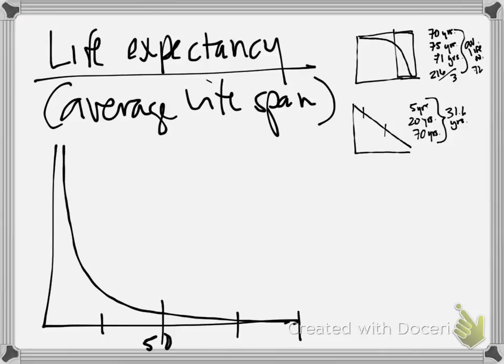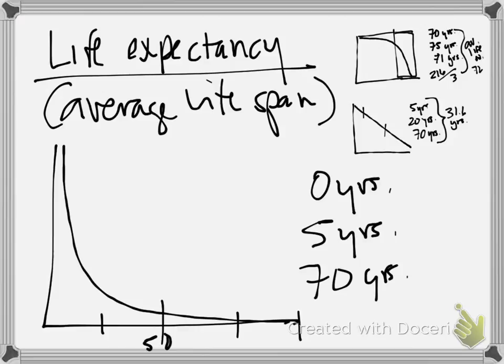So a lot of them are dying when? Young. A lot of them might be dying at birth. So let's say we have an individual that dies at less than 1 year, basically 0 years, at or near birth. We have another individual that dies at 5 years. But then we have an individual that lives to 70 years.